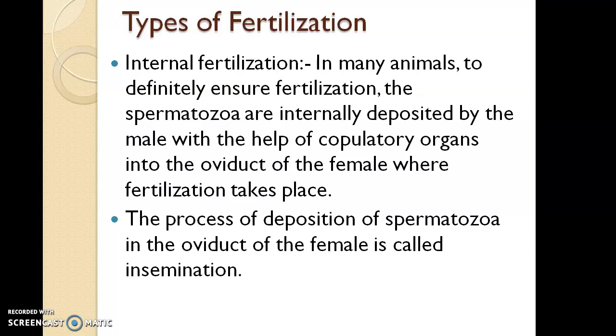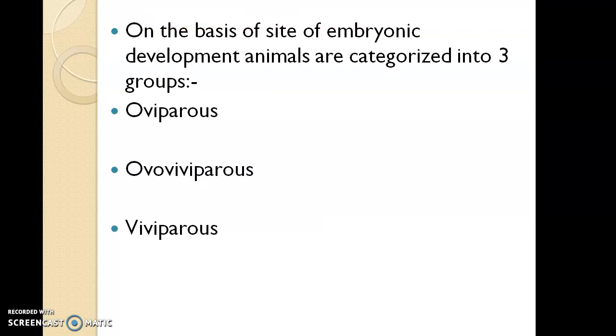That's why it's a surety of fertilization, and chances of fertilization of eggs are higher in internal fertilization. On the basis of the site of embryonic development, animals are categorized into three groups: oviparous, ovoviviparous, and viviparous.